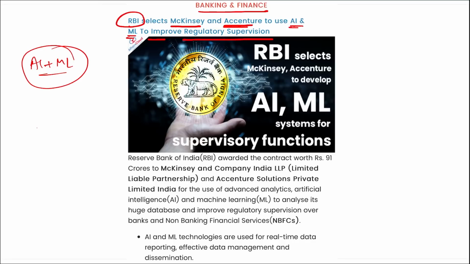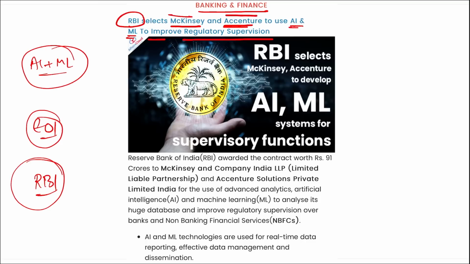Then remember, in September 2022, an EOI, that is an expression of interest, was sought by RBI with regard to the engagement of consultants specializing in advanced analytics, artificial intelligence and machine learning. RBI shortlisted 7 applicants for participation in the request for proposal, out of which only 2 firms were selected. And which are these two? McKinsey and Accenture. Right? Important.